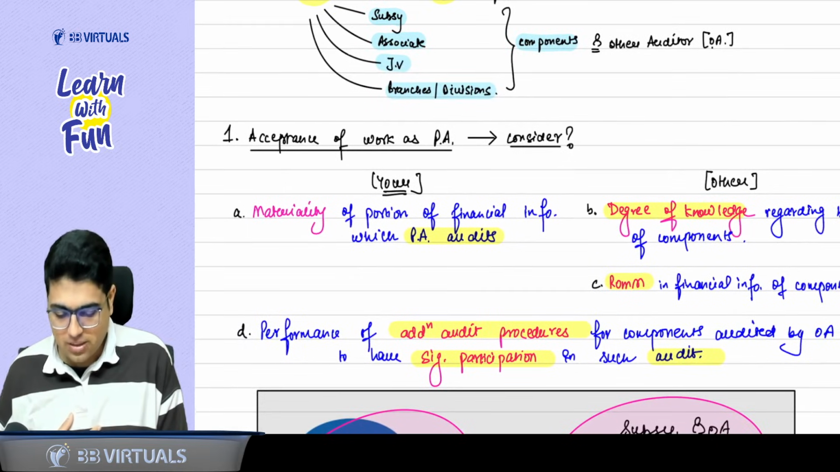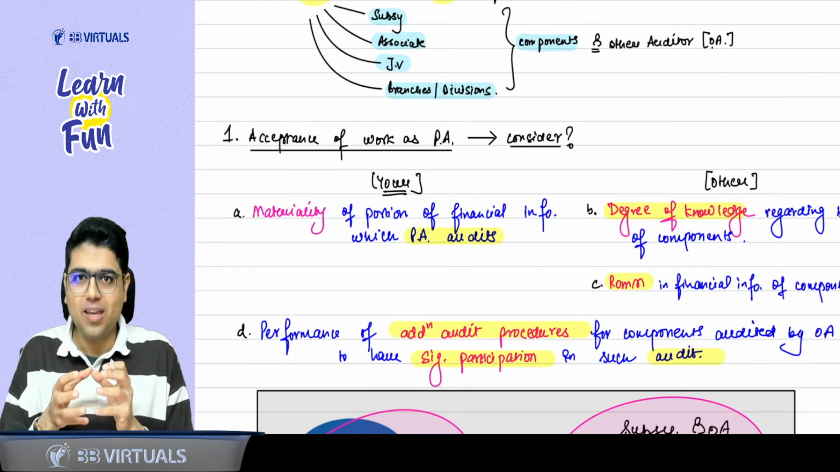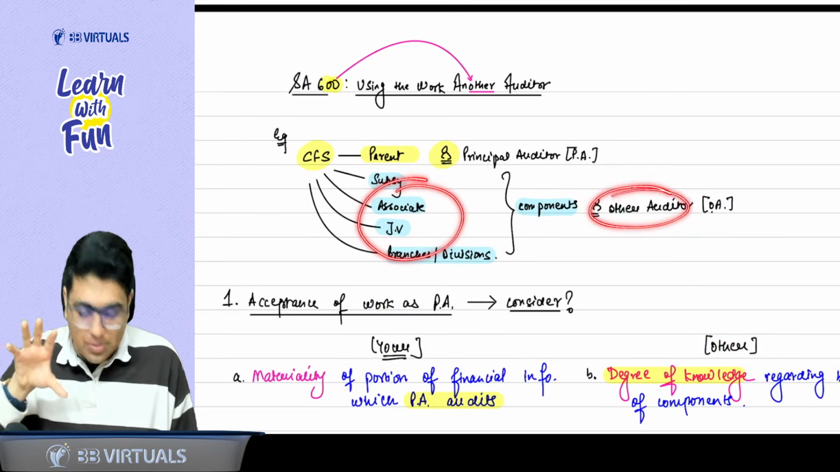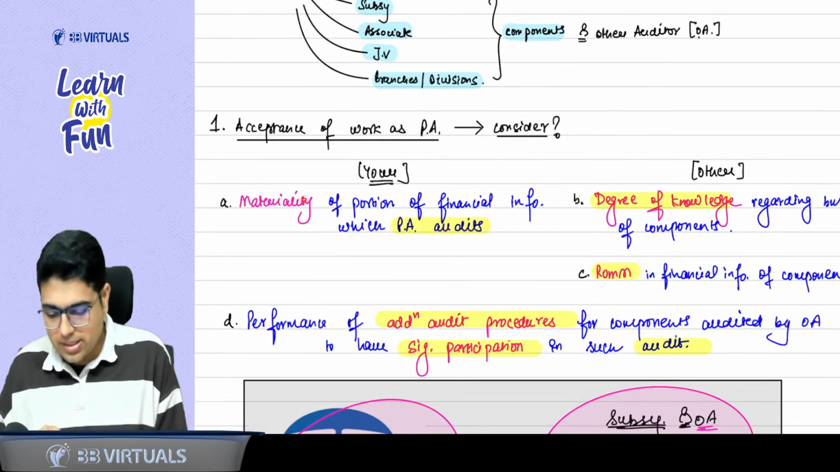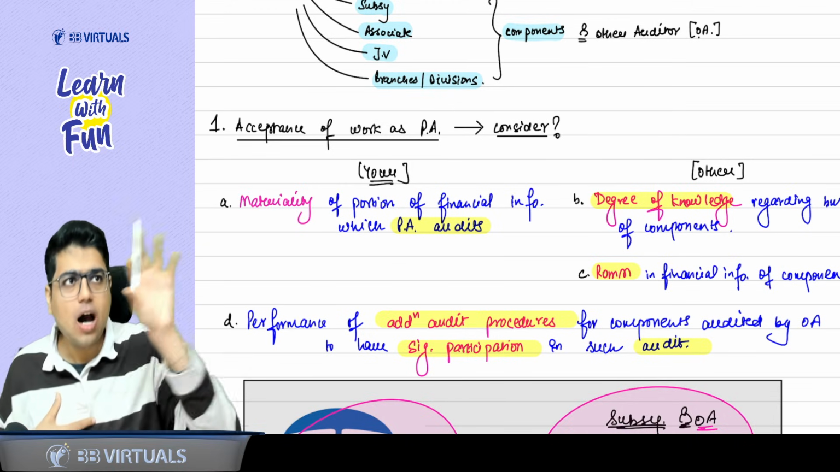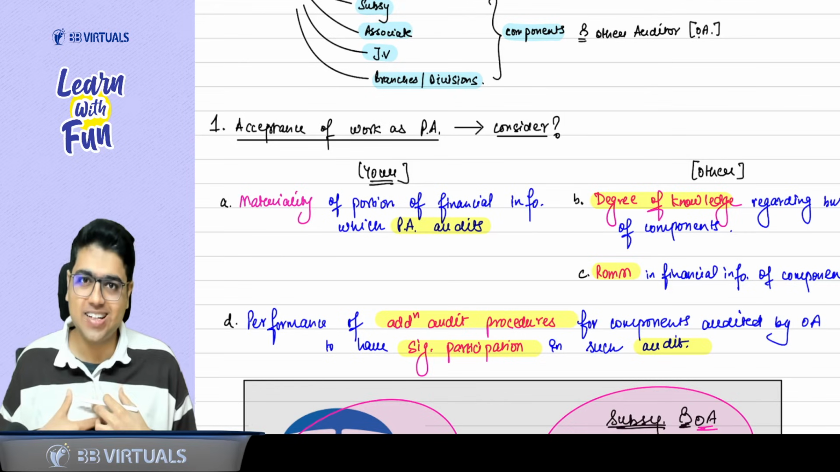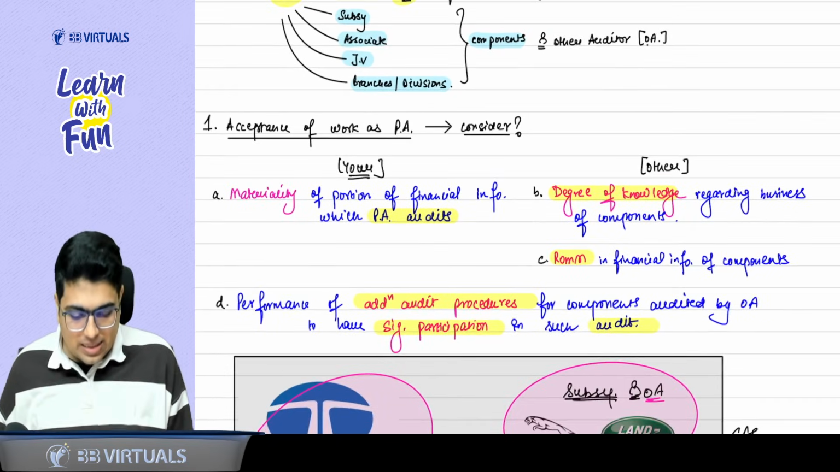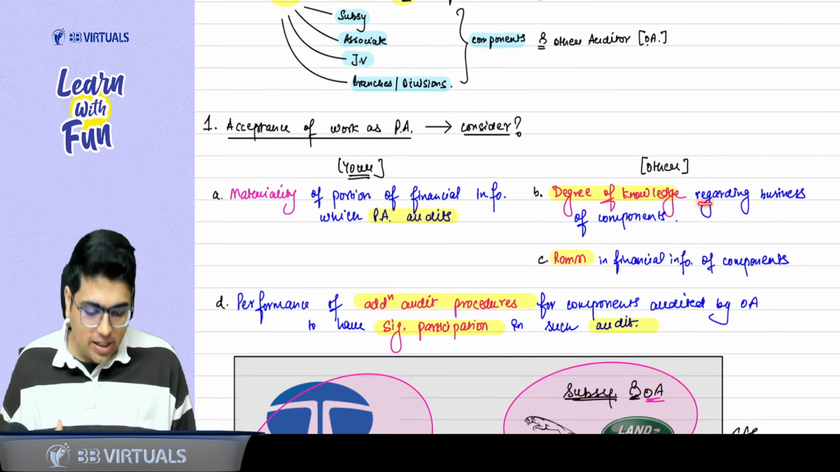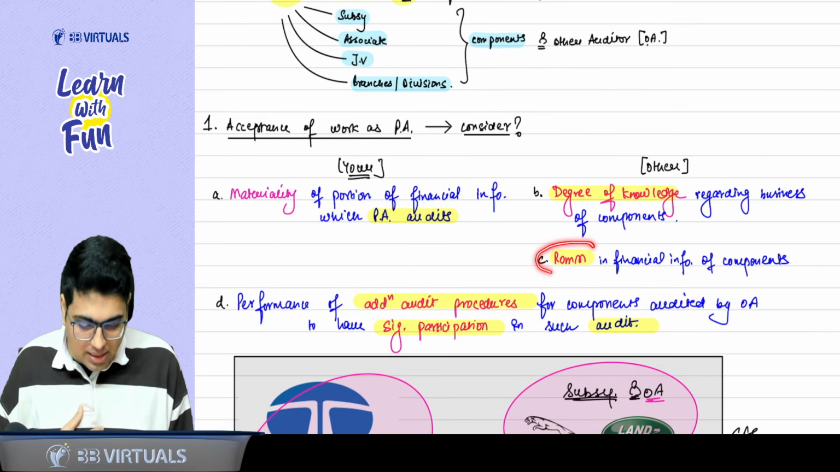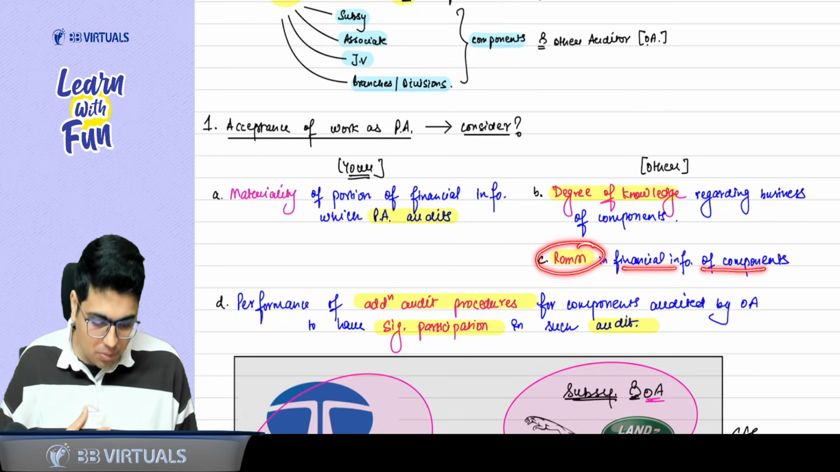First of all, you will consider your portion. Some portion will be audited by you, but some portion will be audited by some other auditor. So first of all, you will consider the materiality of the portion of financial information which is audited by the principal auditor. That means how material is your portion. Now talking about the work of the other auditor, you will see the degree of knowledge that you have regarding the business of the component, along with the risk of material misstatement in the financial information of the component.